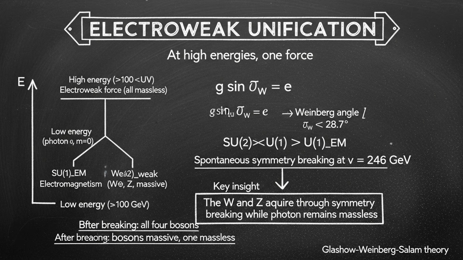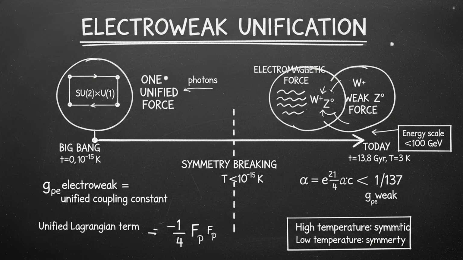Now, there is a deeper issue here too. Electromagnetism and the weak force at high energies are actually the same force, the electroweak force. This was figured out in the 1960s by Sheldon Glashow, Abdus Salam, and Steven Weinberg. At very high temperatures, like those just after the Big Bang, these two forces are unified.